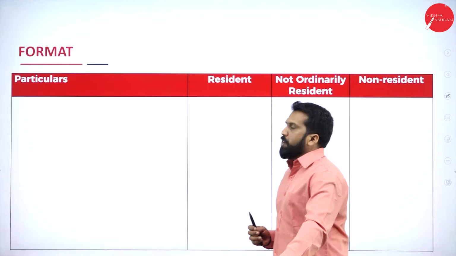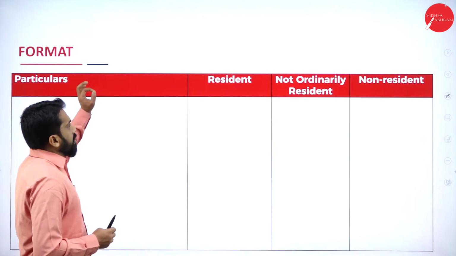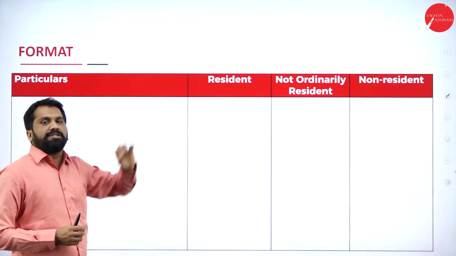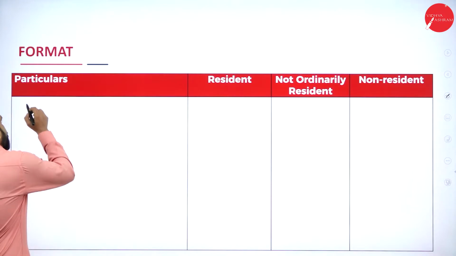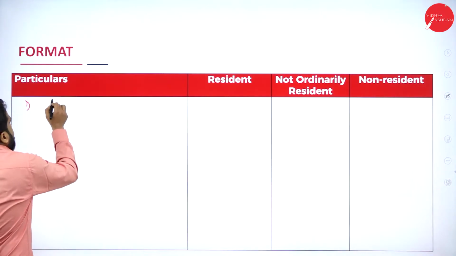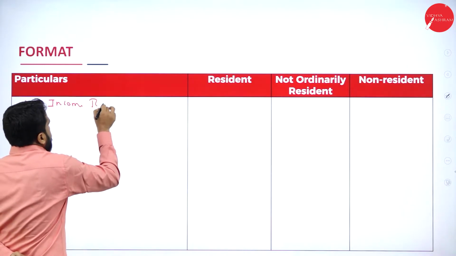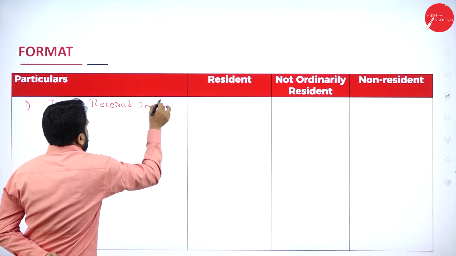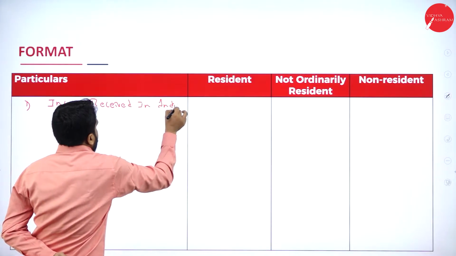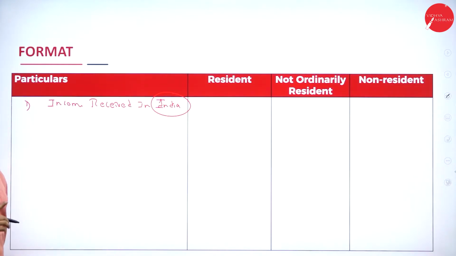So this will be your format. The heading is very simple: calculation of income under residential status. Now, for example, the first thing is income received in India.